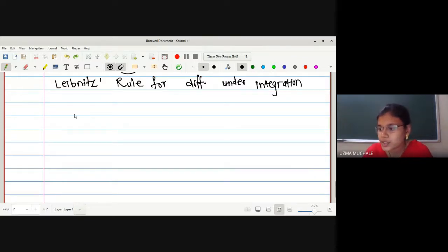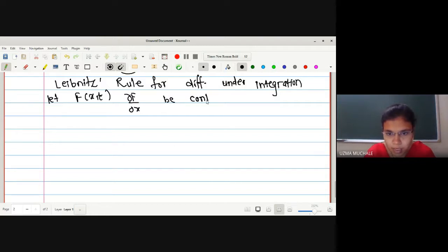Okay. So let us see the statement of the Leibniz rule for differentiation under the integral sign. Let me write down the statement. Let capital F of xt and dou f by dou x be continuous functions of both x and t.